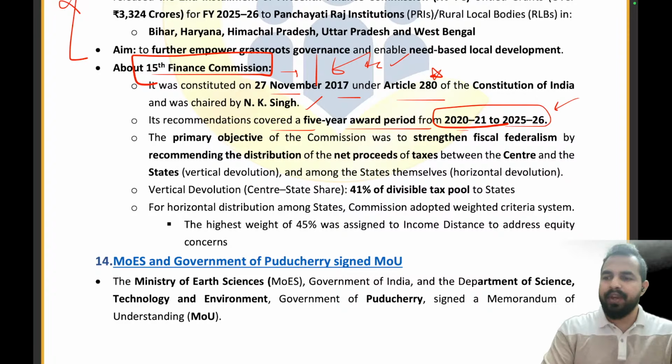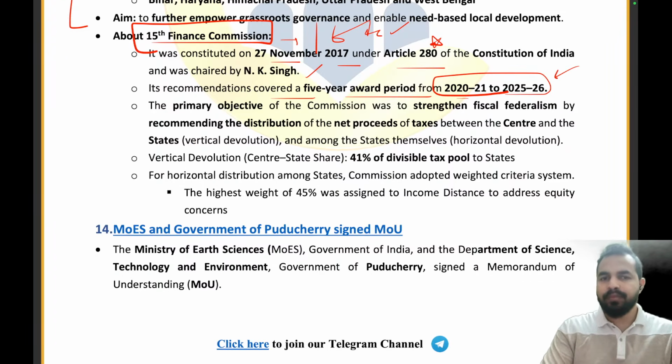What is the objective of the Finance Commission? Basically the devolution of the taxes. My dear friends, you all know that the Indian government earns a lot of money through the tax receipts, right? So the net proceeds of the taxes. Now how much money will the central government keep and how much money will be given to the different states? We need to understand that, right? We need to have a rule which will be implemented by all the states.